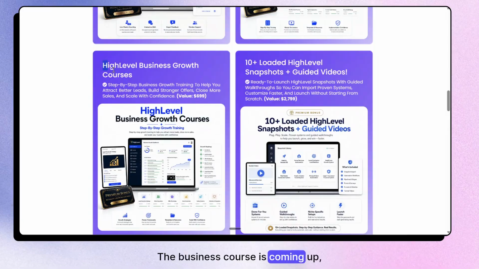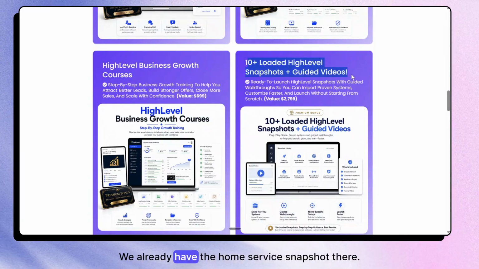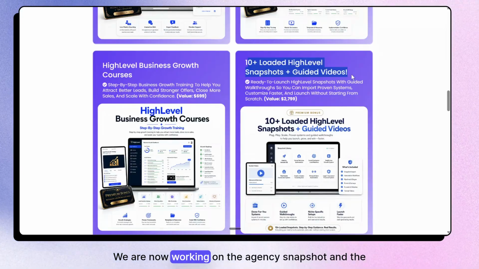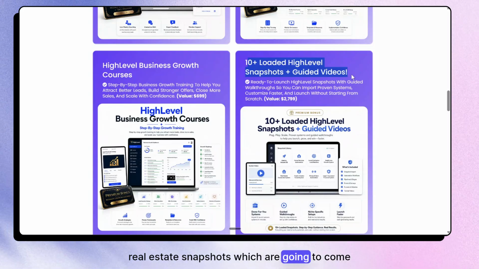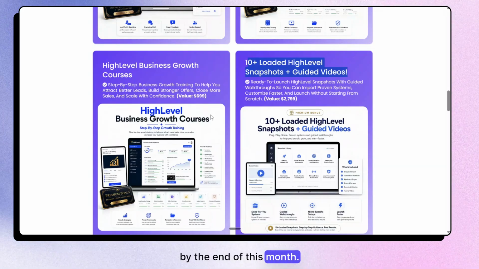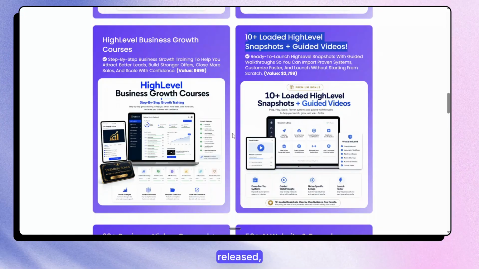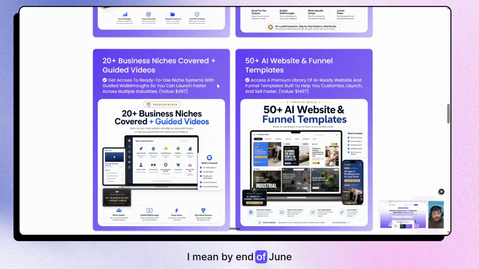The business course is coming up. Of course, the snapshot, we already have the home service snapshot there. We are now working on the agency snapshot and the real estate snapshots, which are going to come by the end of this month. So both those two snapshots are going to be released by end of this month. I mean, by end of June.